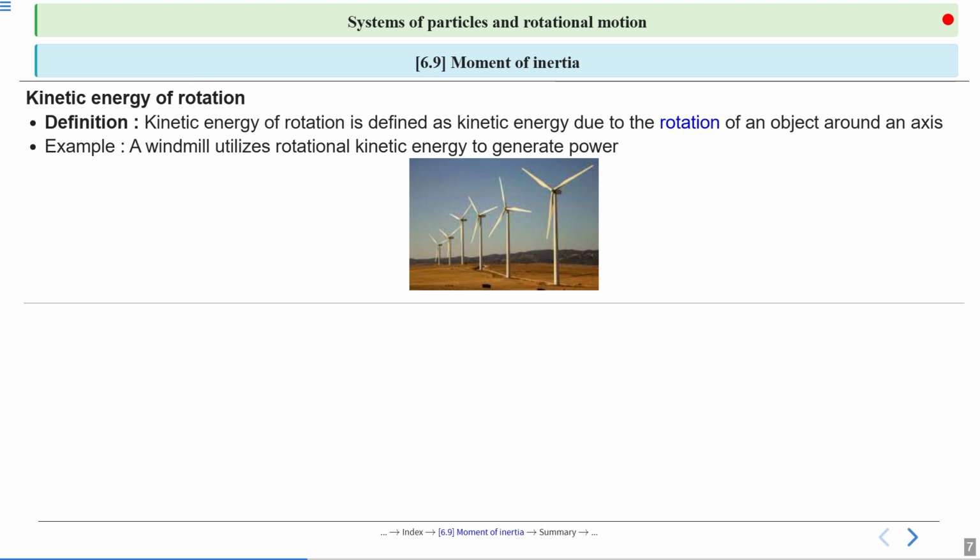Here we have an example. A windmill utilizes rotational kinetic energy to generate power. Yes or no? So we can say when an object rotates about an axis, its particles are moving in circles and have energy due to that motion. And this energy is called rotational kinetic energy.